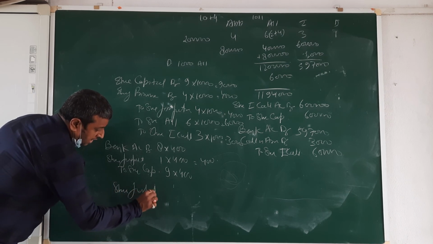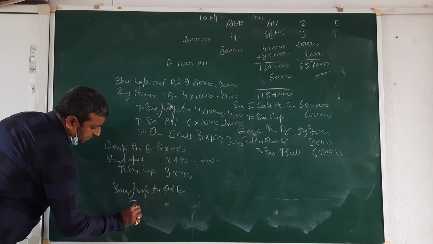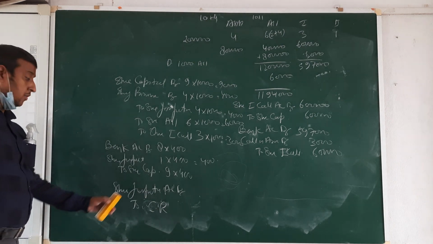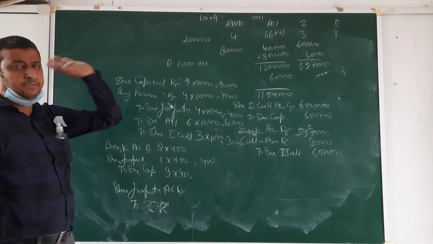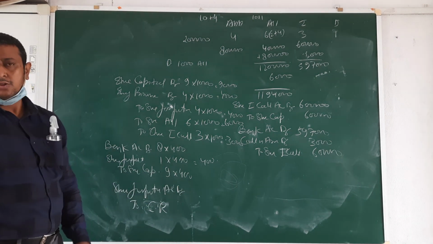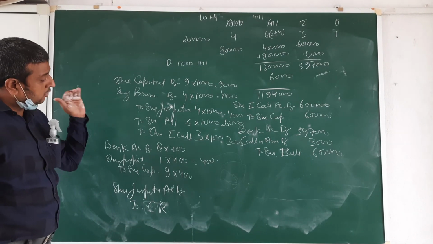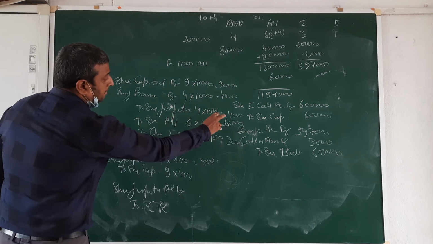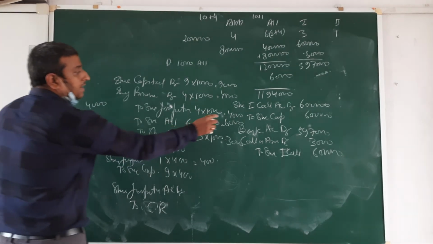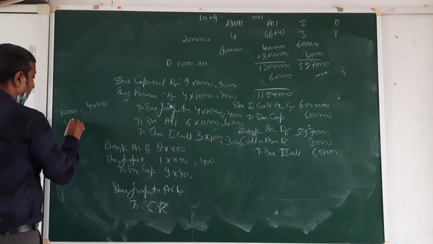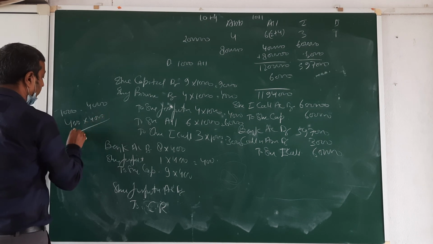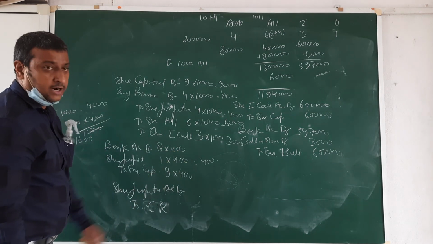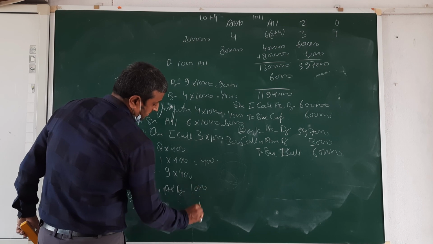Now last entry, share forfeiture account debit to capital reserve. And how we are going to calculate? Here 1,000 we forfeited, but in reissue only 400. So we are going to calculate forfeiture amount for this 400, because for the 1,000 our forfeiture amount is 4,000. Okay beta? 4,000 na? So for the 400, into 4,000 upon 1,000, 1,600. And use this 400, then remaining amount is the same.